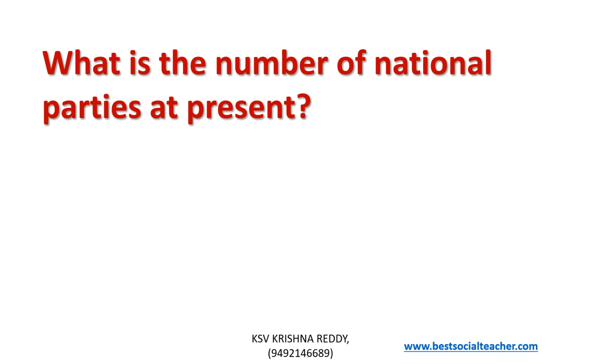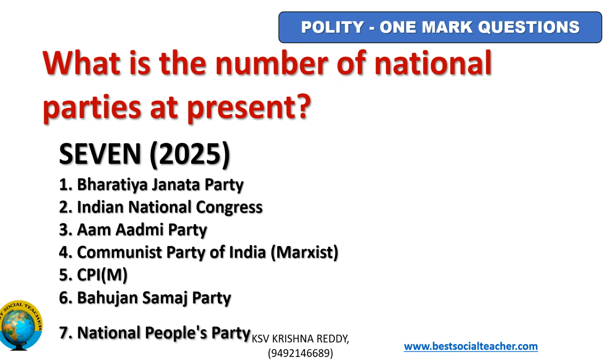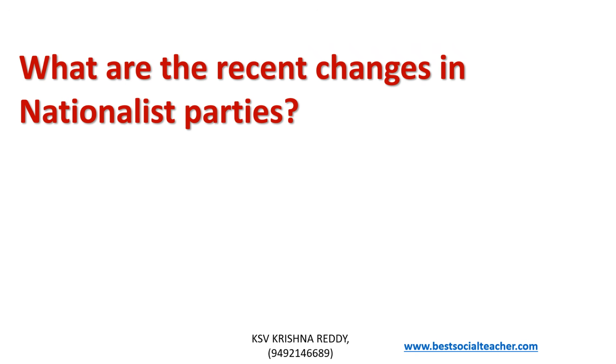What is the number of national parties at present? There are 7 national parties as per 2025 data. One is Bharatiya Janata Party, second Indian National Congress, third Aam Aadmi Party, fourth Communist Party of India, fifth CPIM, sixth Bahujan Samaj Party, seventh National People's Party. What are the recent changes in national parties?